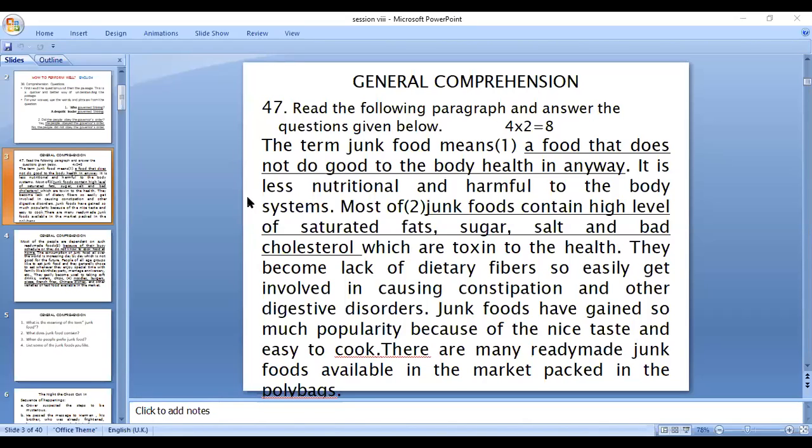Some of the items are available here with the spelling, so you just copy down: noodles, burgers, I like pizza and French fries. Or I like only Chinese dishes. That is a perfect answer. That's enough for you. So this is how you attempt general comprehension. Unnecessarily don't take a lot of time and don't write too much. Don't write unwanted items and don't waste your time and don't exhibit your ignorance.